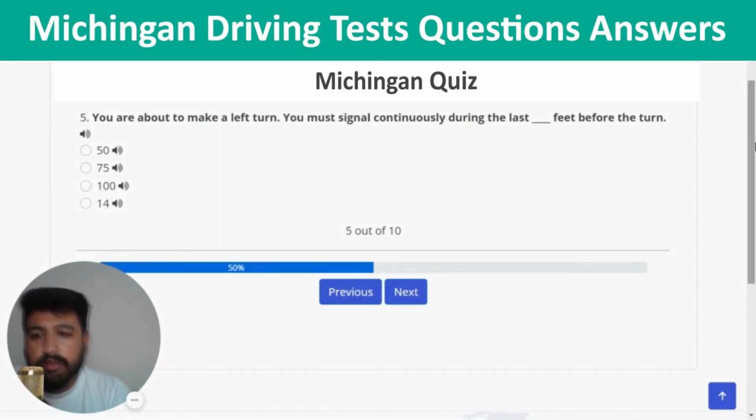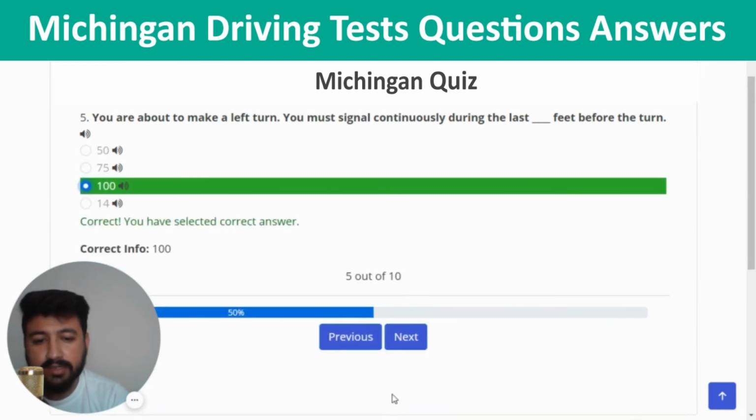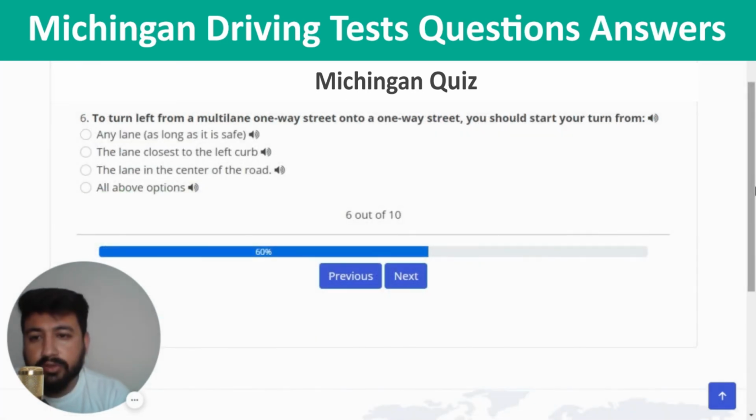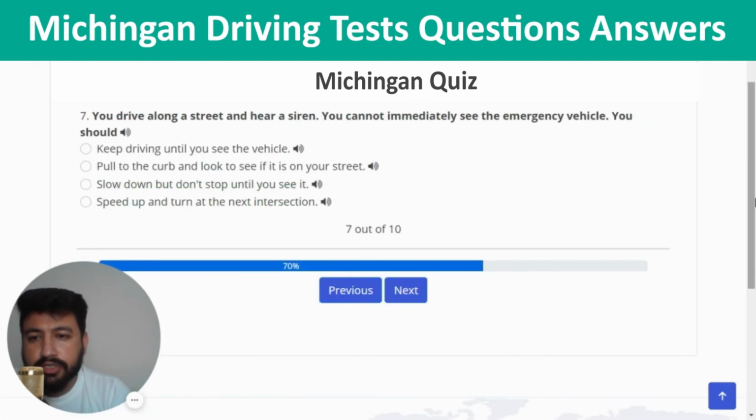Next. You are about to make a left turn. You must signal continuously during the last blank feet before the turn. The right answer of this question is 100. So I'm going to click on the third option, correct, and next. To turn left from a multi-lane one-way street onto a one-way street, you should start your turn from. The right answer of this question is the lane closest to the left curb. Correct, and next.